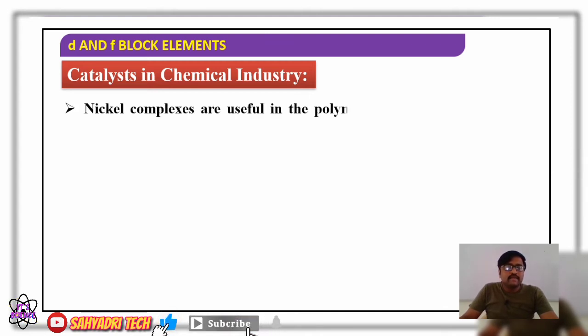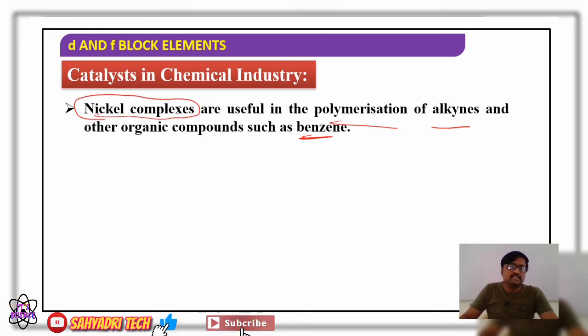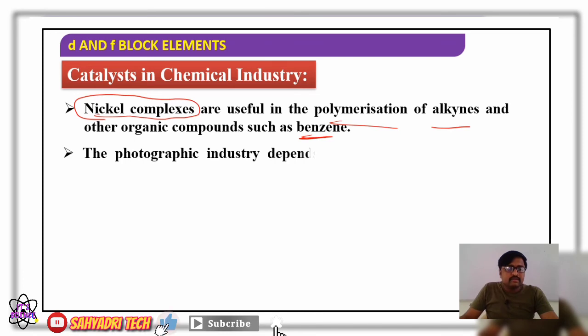The nickel complexes are useful in polymerization of alkynes and other organic compounds such as benzene. Nickel complexes are also used as catalysts in the polymerization of alkynes as well as other organic compounds.